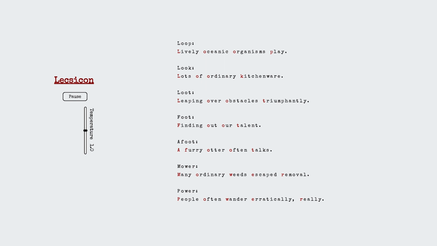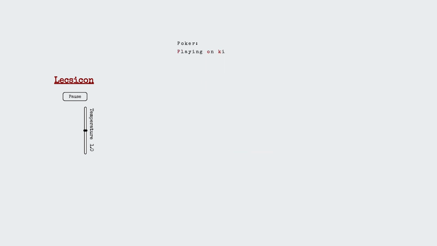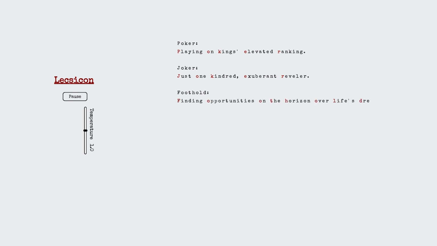Beginning with a random word, the program scans the Lecsicon database and strives to find a new word that has the smallest Levenshtein distance from the preceding word. A temperature slider on the site was also added. The temperature slider on the web page adjusts the scope of the program, yielding either stronger or weaker connections between consecutive words displayed. Typing speed is also influenced by temperature, in the same way as molecular motion is.